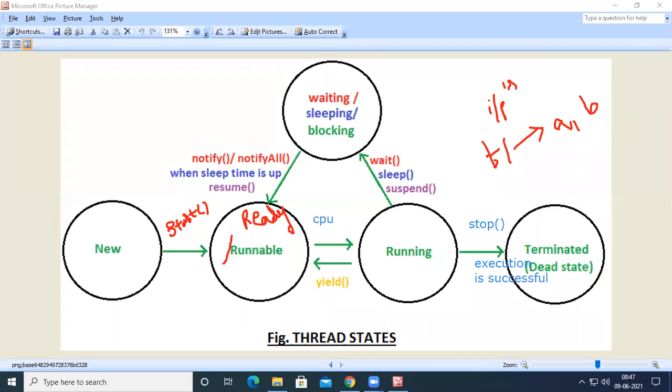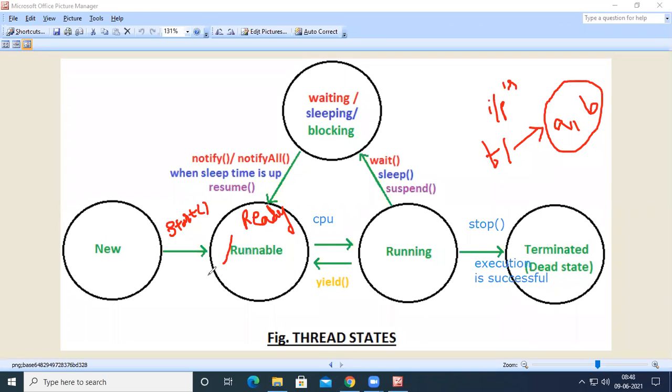During that waiting time, instead of keeping the thread in the running state, the thread will be moved automatically into the waiting state. Whenever we supply the values of A and B, the thread will be moved into the ready state. A thread cannot be moved directly from waiting state to running state. To get to running state, it has to come from the ready state.